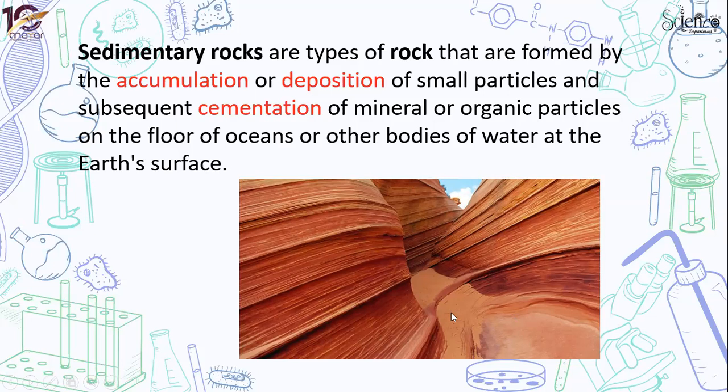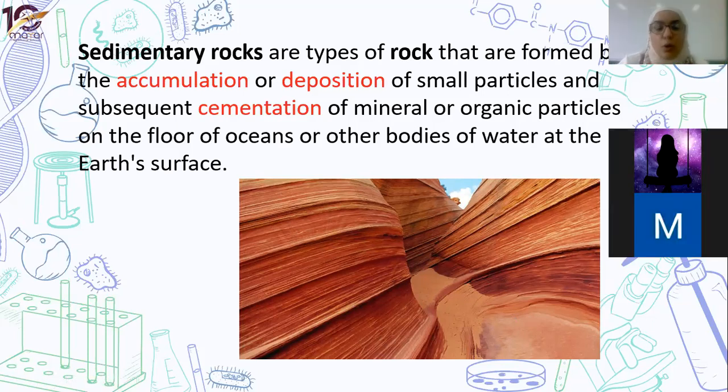Mu'taz. It is formed from the accumulation and the cementation of sediments. Okay, now those happen after the two processes I'm asking you about.